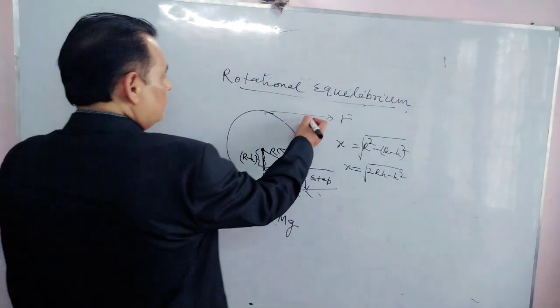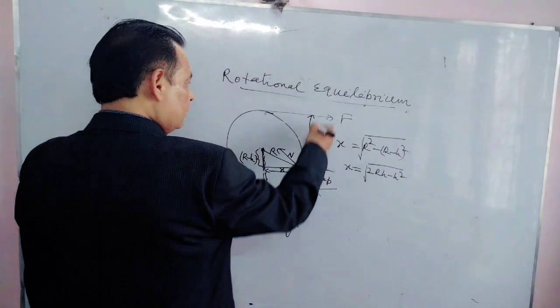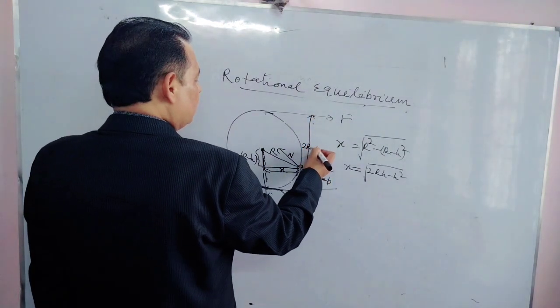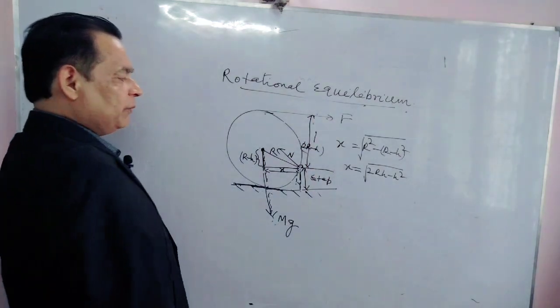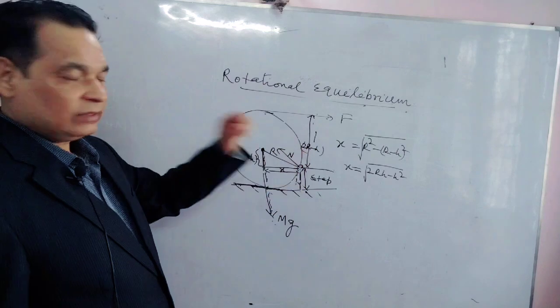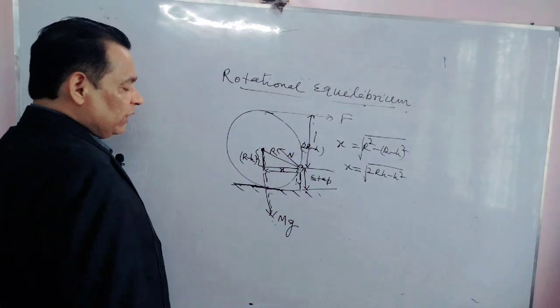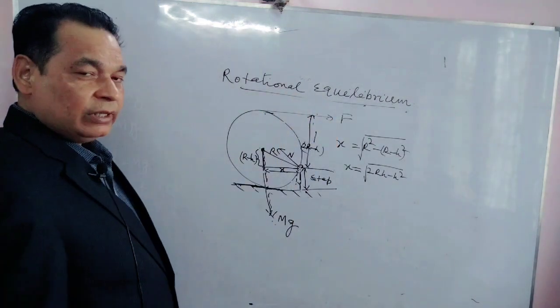In the same way, the moment arm of this force F will be the total 2r, from here to here, minus h: 2r minus h. This is the moment arm of this F with respect to this axis. So mg will give anticlockwise torque, F will give clockwise torque, and both will be equal and opposite.